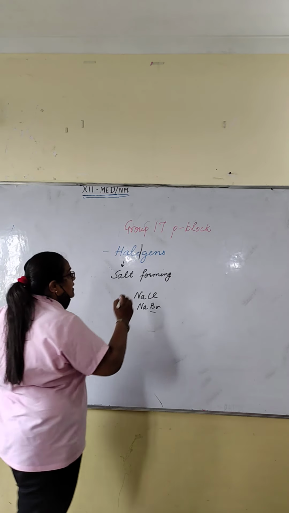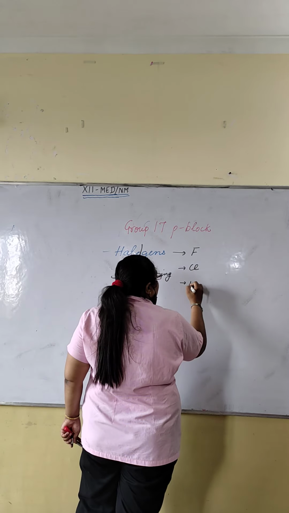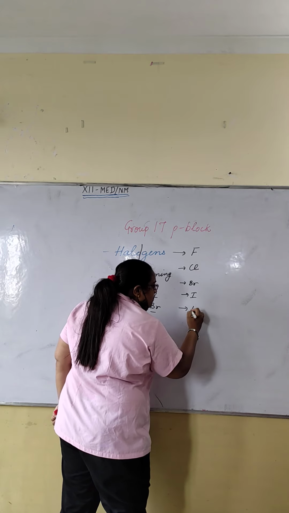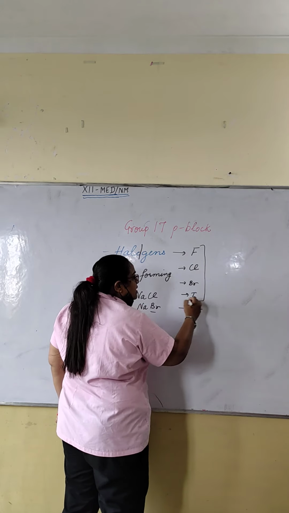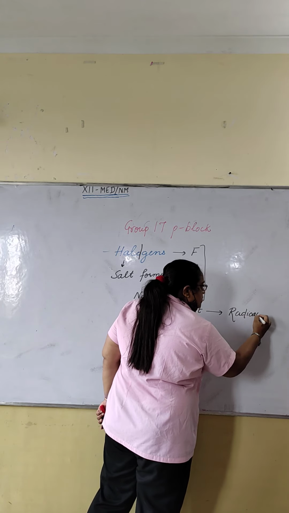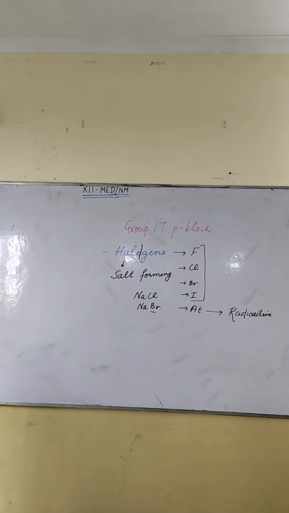The members of this family are fluorine, chlorine, bromine, iodine, and the last one astatine. But we will study about these four because astatine is radioactive. Fine? Fluorine, chlorine, bromine, iodine. We will study about these four only. The last one is the radioactive one.